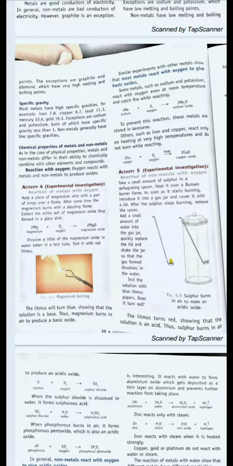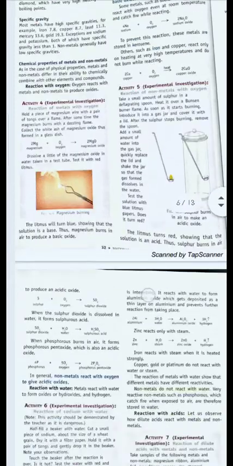Acidic oxides show acidic behavior, and basic oxides show basic behavior. Basic behavior refers to the turning of red litmus to blue, and acidic behavior refers to turning of blue litmus to red.